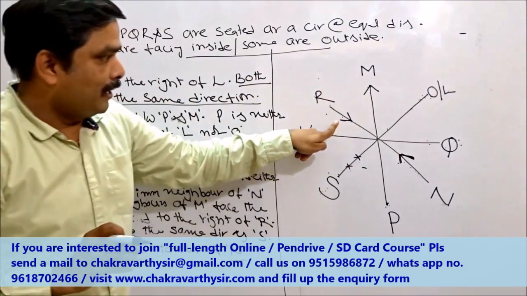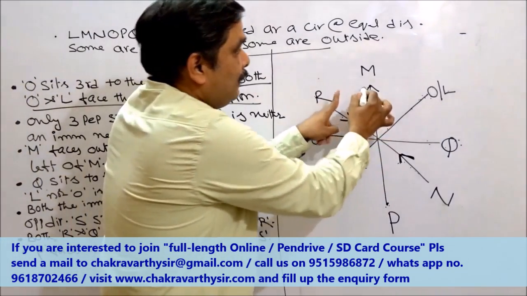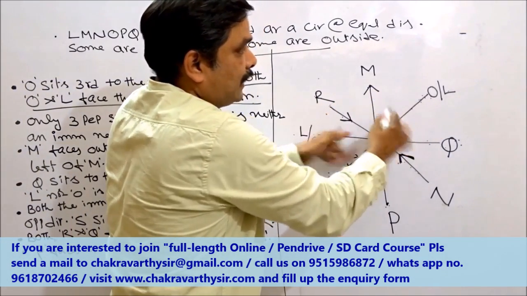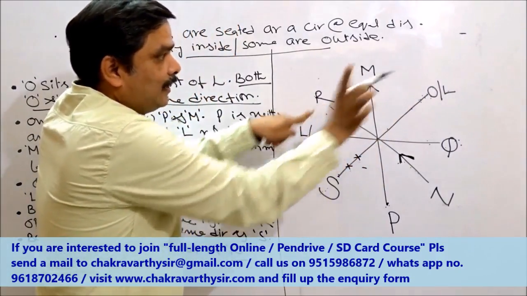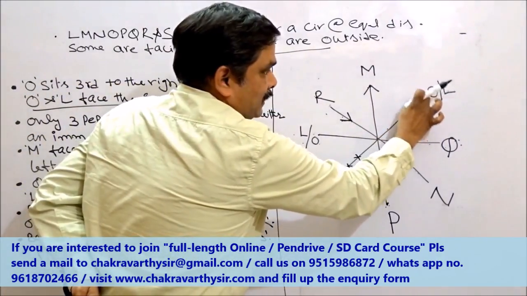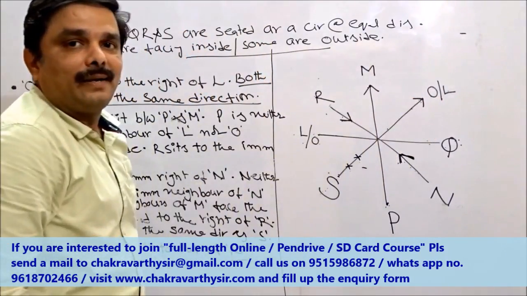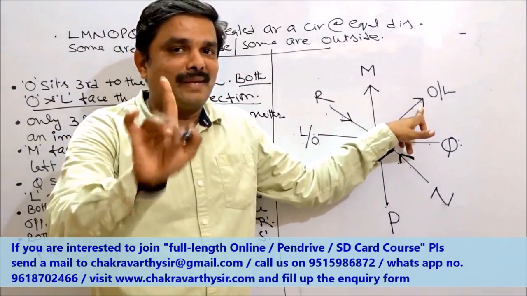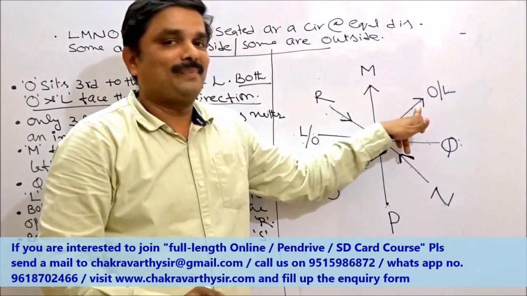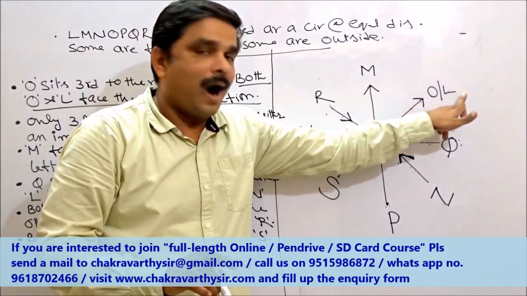Now you see another important information. We should not forget this one. Just now we have read out that immediate neighbors of M face opposite directions. Now when this person is inside, this person must be facing outside. Now, what difference does it make? Not the question of making difference. What clue can I get from this one? Very clearly, this place should be given to either O or L.